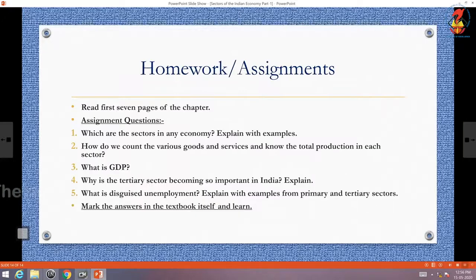Coming to homework and assignments. Read first 7 pages of the chapter. Assignment questions. Question number 1. Which are the sectors in any economy? Explain with examples. Question number 2. How do we count the various goods and services and know the total production in each sector? Question number 3. What is GDP? Question number 4. Why is the tertiary sector becoming so important in India? Explain. Last one. What is disguised unemployment? Explain with examples from primary and tertiary sectors.